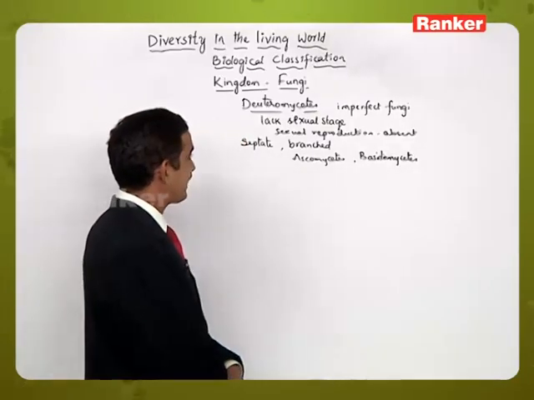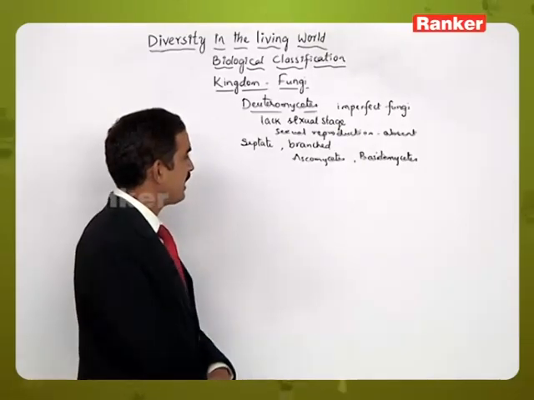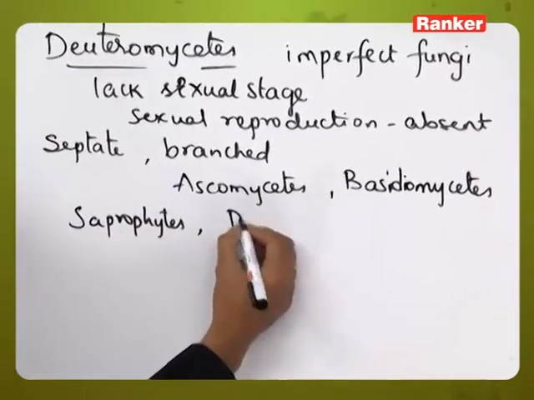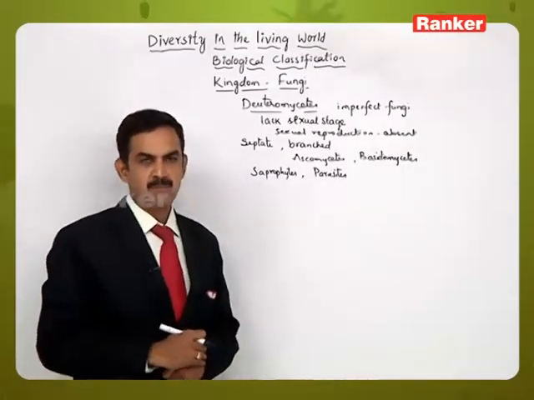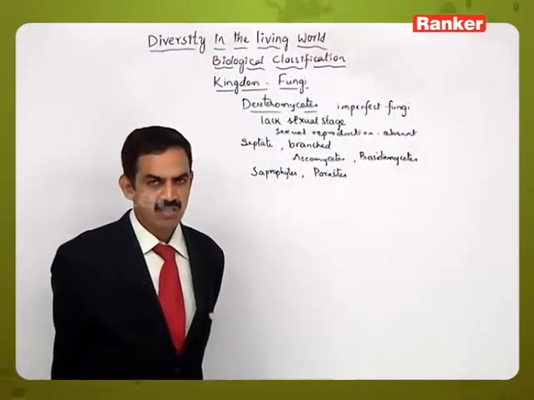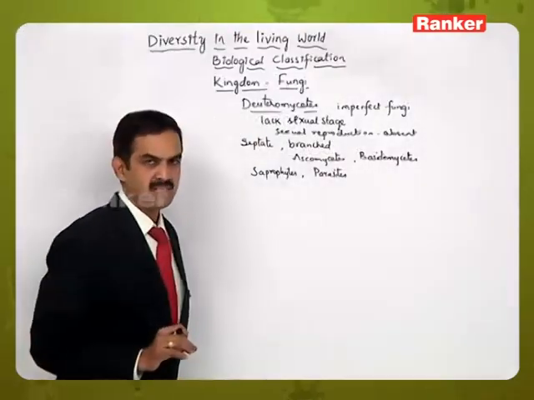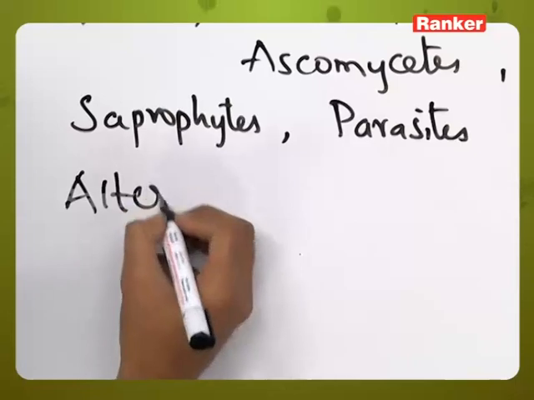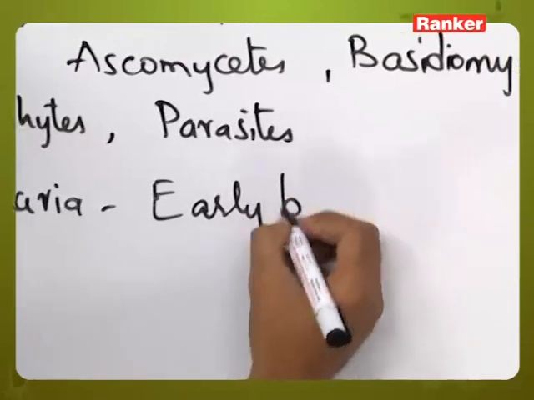Likewise, these are the special characteristic features of the Deuteromycetes, and these members exist in the form of saprophytes or in the form of parasites. As we know, if they depend upon dead and decaying organic materials, we call them saprophytes, and if they depend upon living hosts, we call them parasitic organisms. So when they are parasites, they cause different diseases in the host on which they survive, like Alternaria, which causes early blight disease in potato,